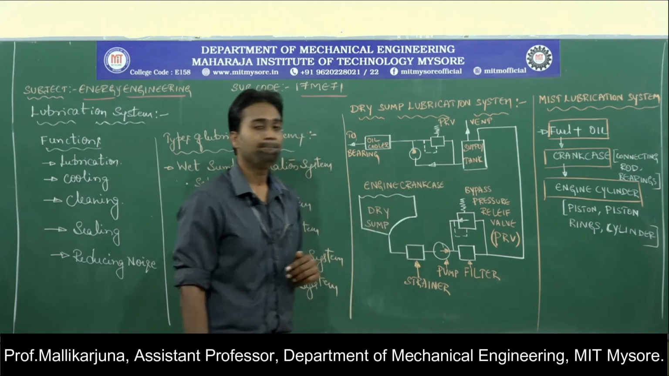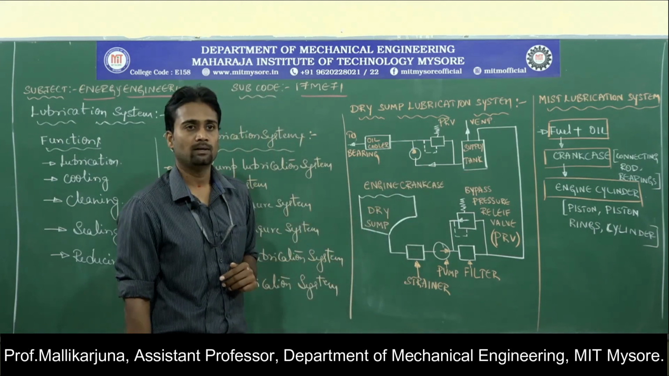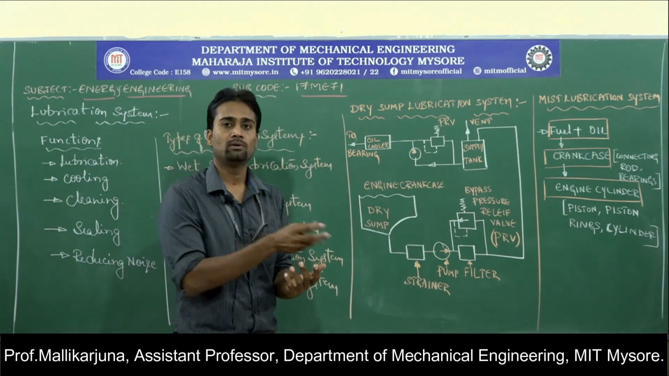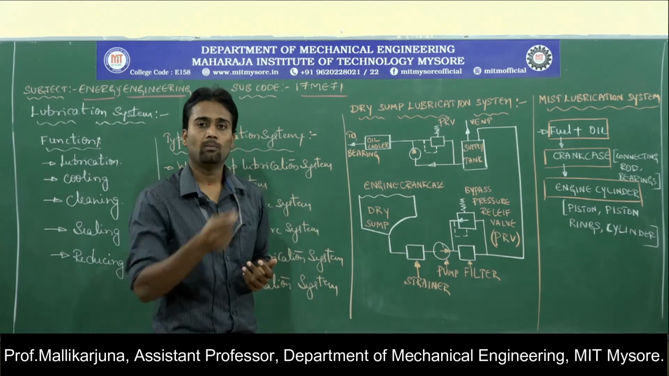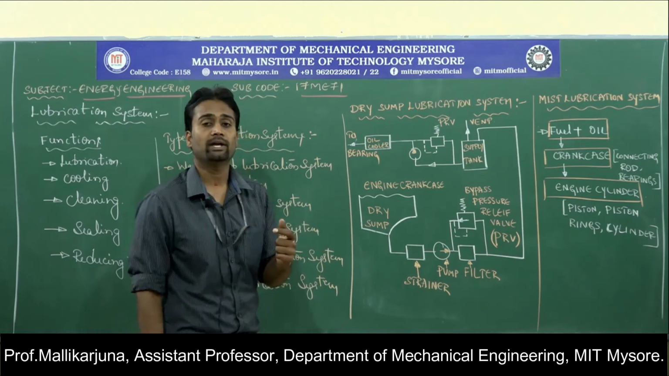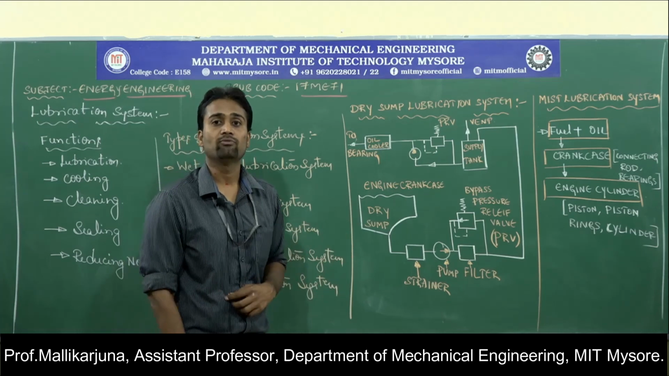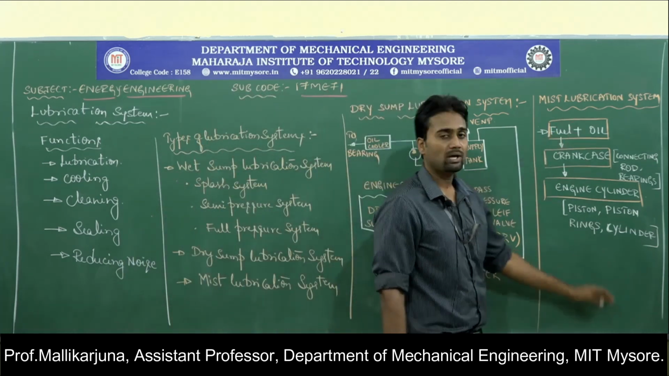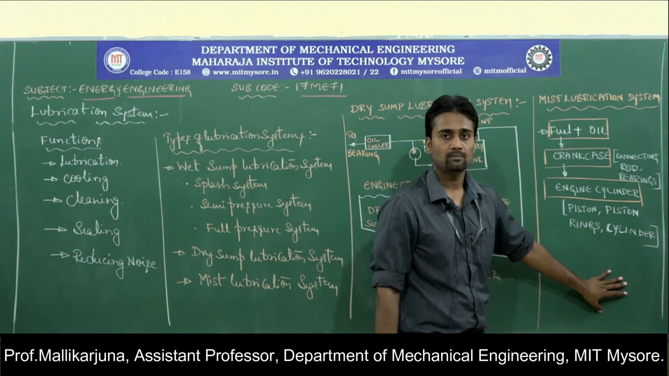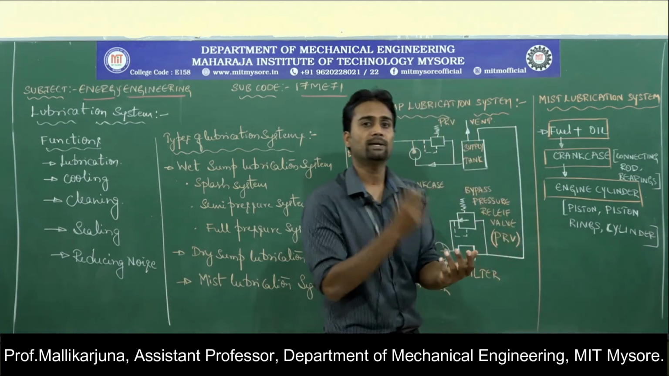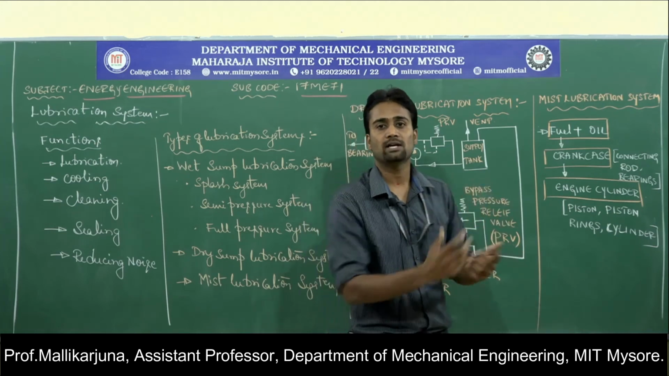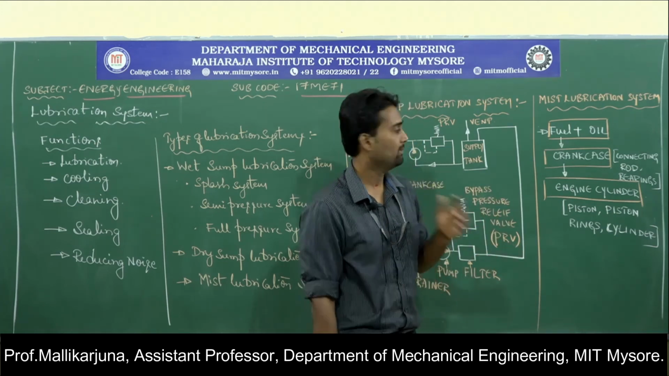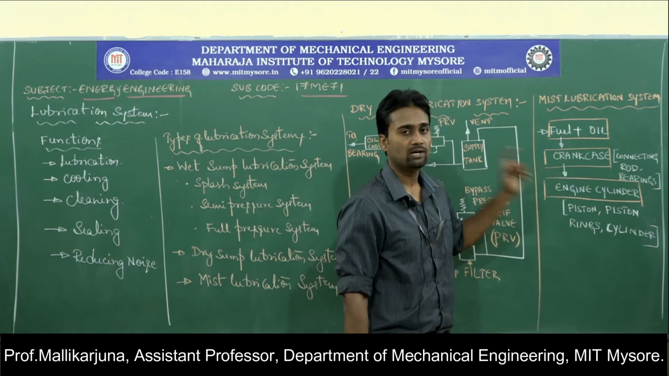Next is a mist lubrication system. Mist in the sense in the form of spray or in the form of bubbles. The lubricating oil needs to be supplied to the various parts of the engine. So now we don't have a schematic sketch over here. We cannot show the mist kind of lubrication that happens inside the various parts of the engine, but instead of that I have written a flow chart over here.